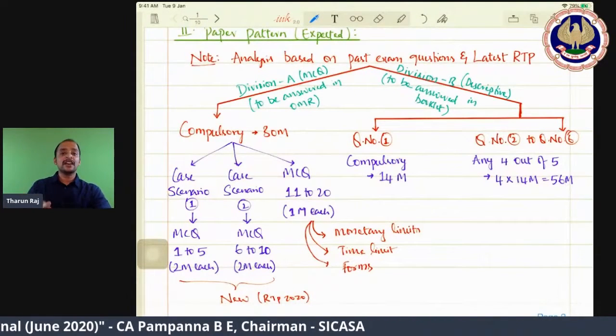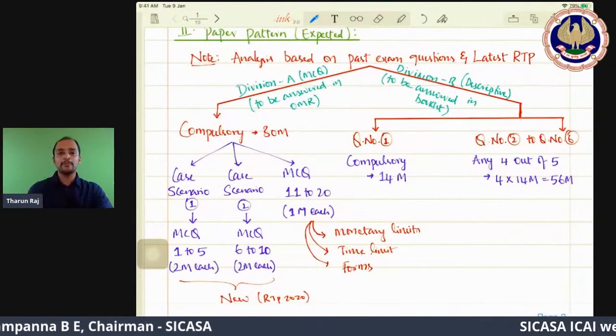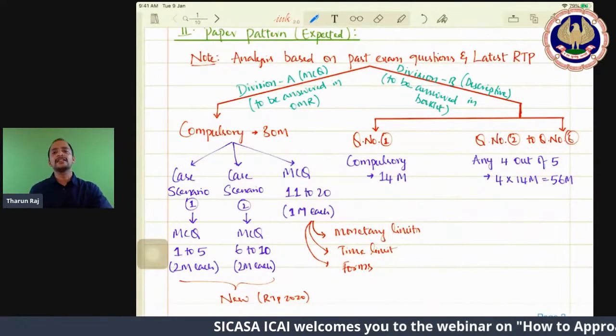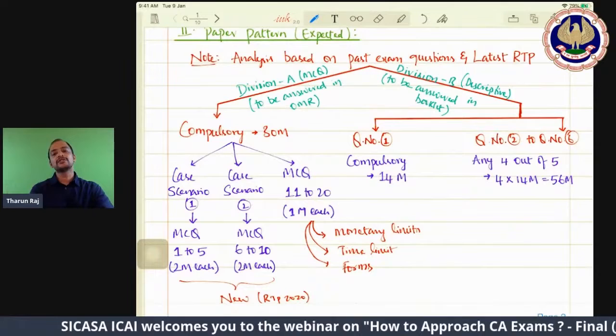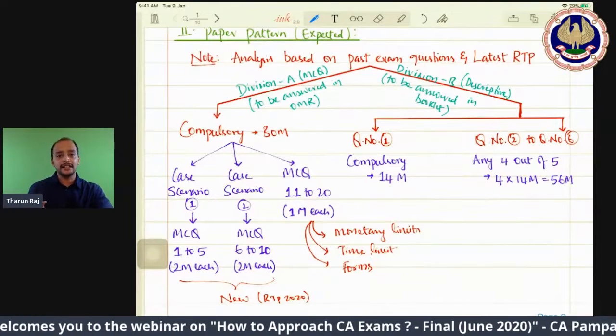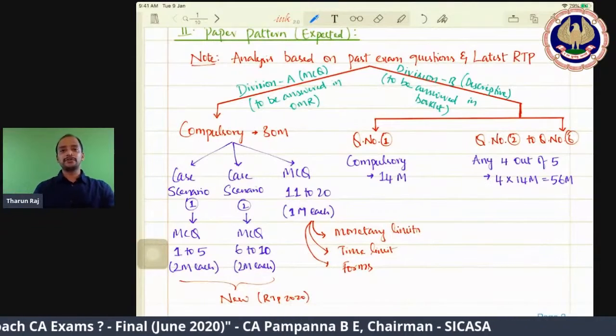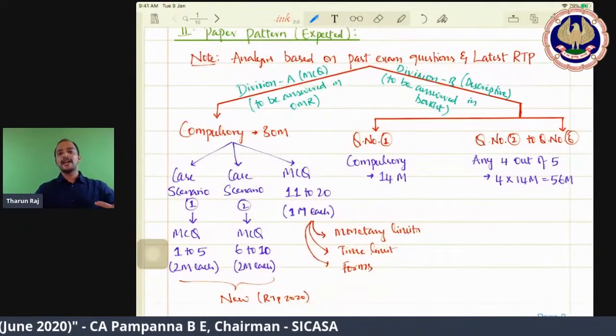Whether you are remembering or not, actually you don't have to remember, you don't have to present. Presentation skills are not at all required in this. If you know the subject, you can definitely get good marks. Then the next is division B, descriptive. Here presentation skills play a major role.